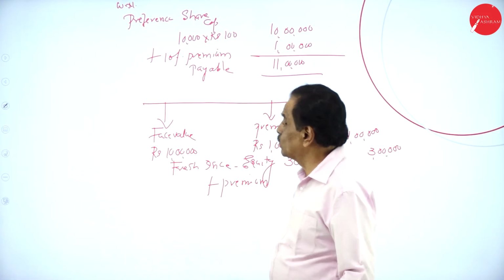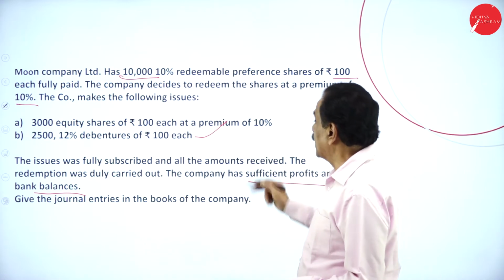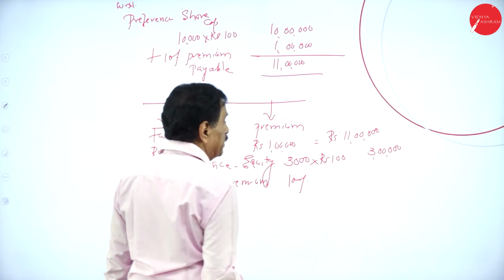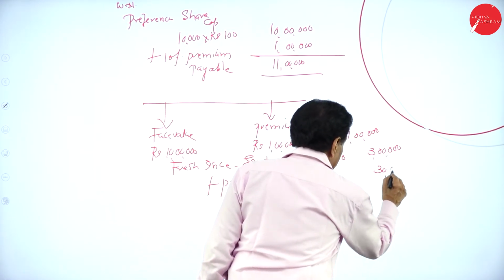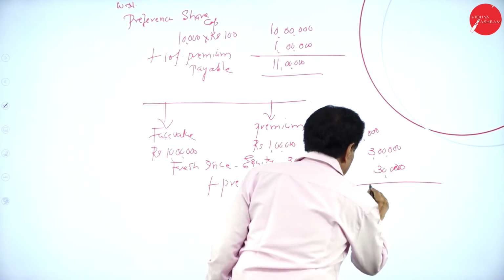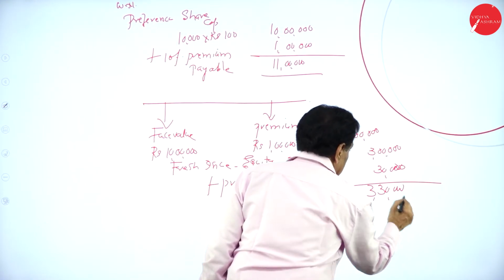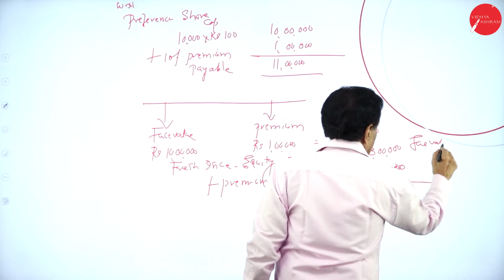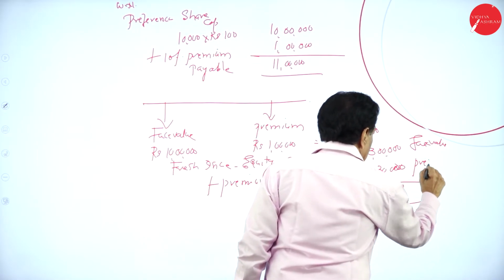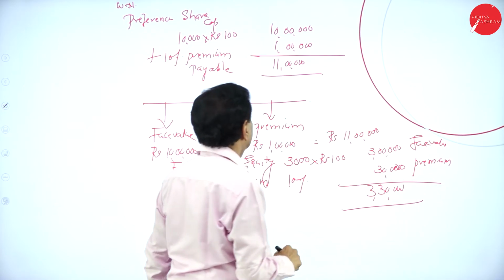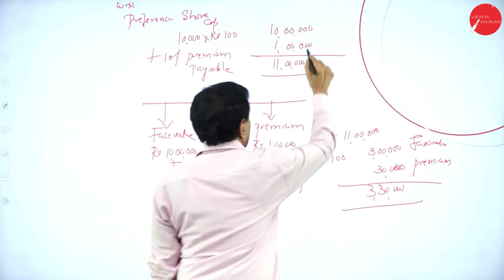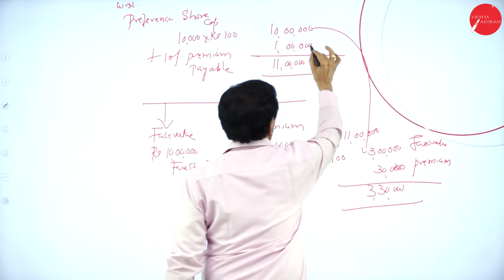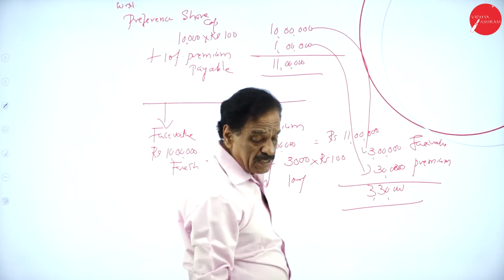At what rate was it issued? See that? 100 each at 10% premium. Premium 10%: 10% of 3 lakh is 30,000. You got how much money? 3 lakh 30,000. This is the face value, and this is the premium. What's your face value? 10 lakh. For 10 lakh, you got 3 lakh. How much shortage? 7 lakh. For the premium of 1 lakh, you got 30,000. How much shortage? 70,000.